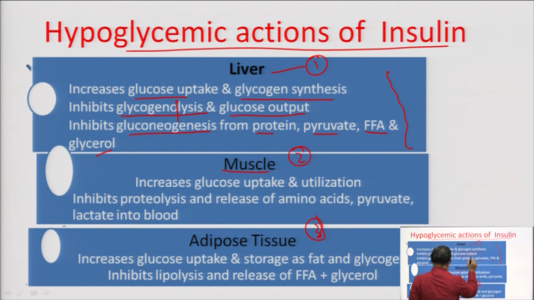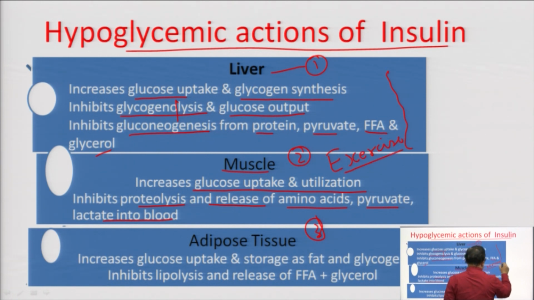Similarly, in muscles, it increases the glucose uptake and utilization and inhibits proteolysis and release of amino acids and pyruvate lactate into the blood. So, in muscles, it is again doing good activity. Here please keep my words, focus on more and more exercise and get away the probability of the diabetes from yourselves.